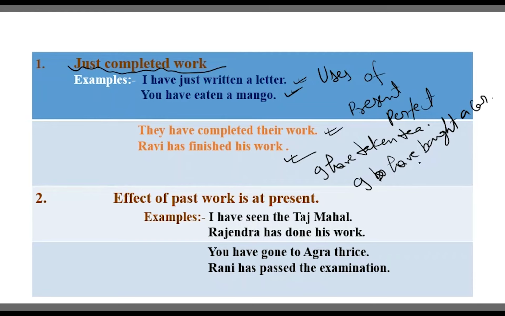I have bought a car. Again, I am going to tell you, I have built a house. So just we are in trouble, we are having a financial crisis, so we can say that I have built a house, I can't give you money. It means what?